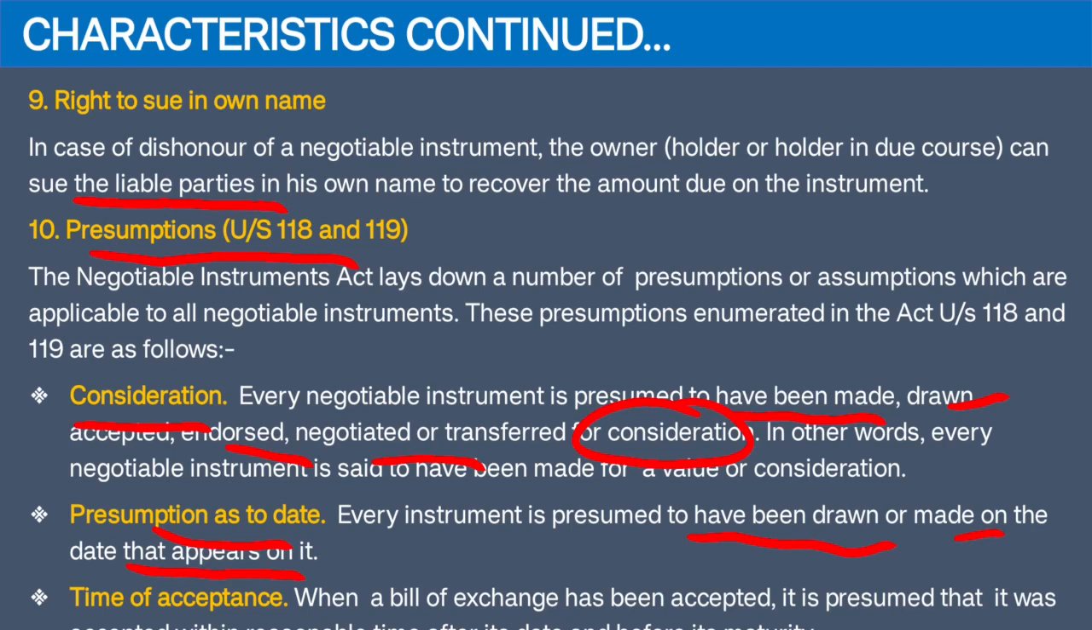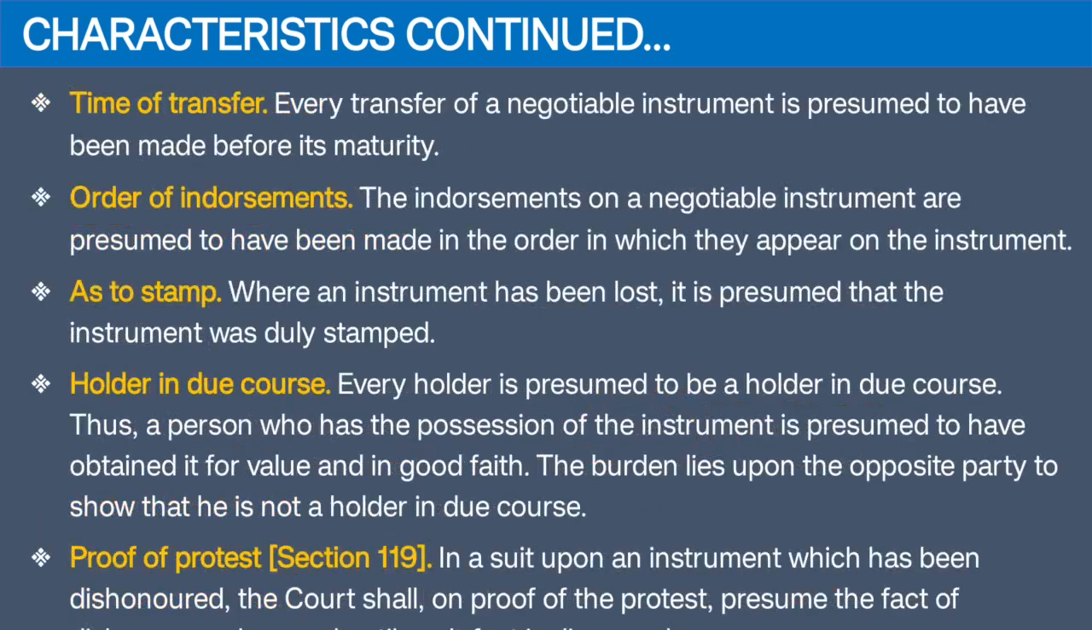Time of acceptance: it is presumed by the court that a negotiable instrument, which is bill of exchange, as only bill of exchange requires the acceptance, was accepted before its maturity. This fact is presumed by the court. Then is time of transfer. So when the instrument was transferred, of course, it is transferred before the maturity. So court presumes that whenever you have transferred the instrument, it was transferred before maturity.